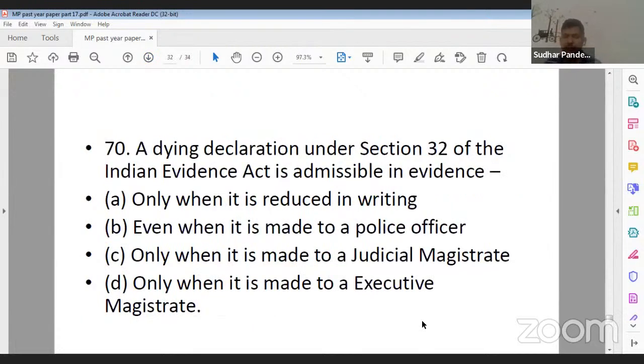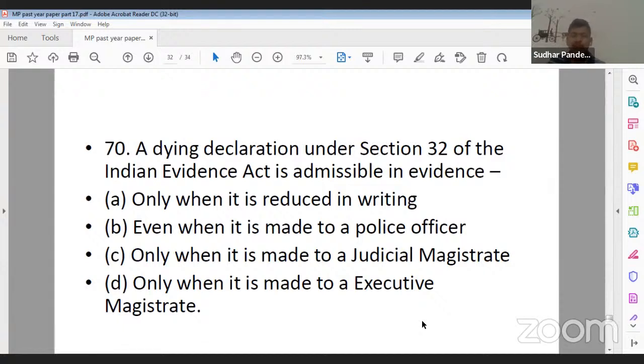Last question for the day. A dying declaration under section 32 of the Indian Evidence Act is admissible in evidence. Option A, only when it is reduced in writing. Option B, even when it is made to a police officer. Option C, only when it is made to a judicial magistrate. And option D, only when it is made to an executive magistrate.